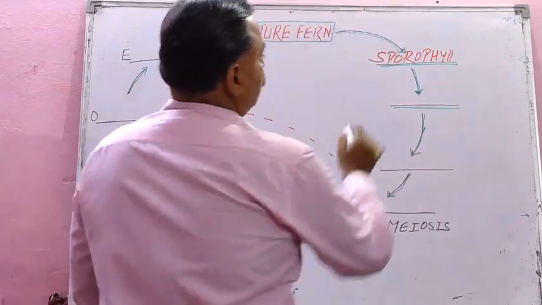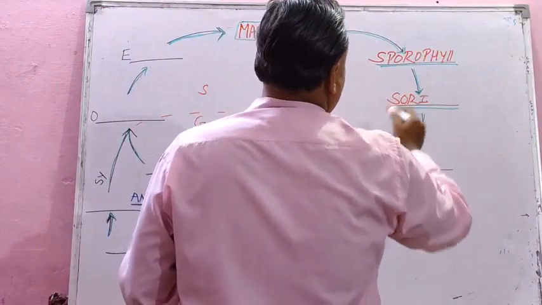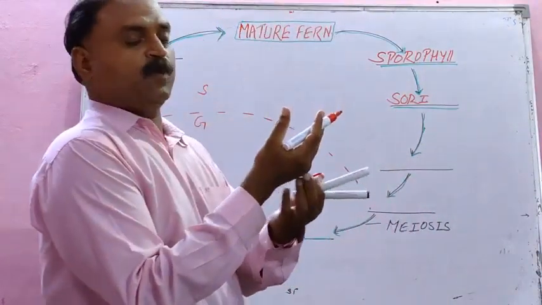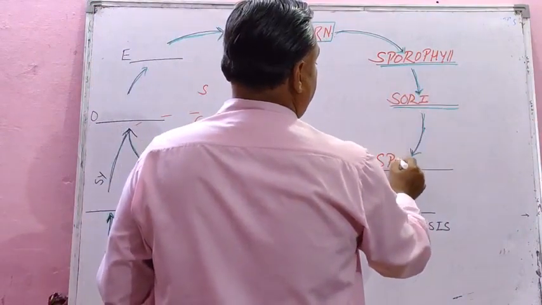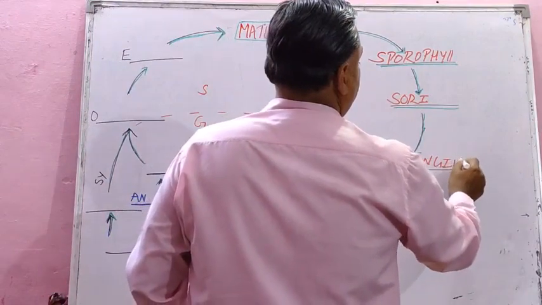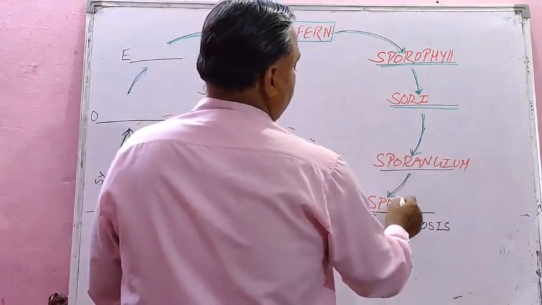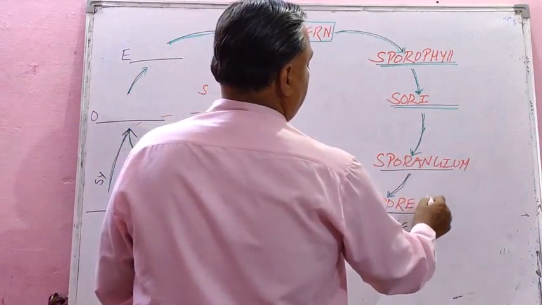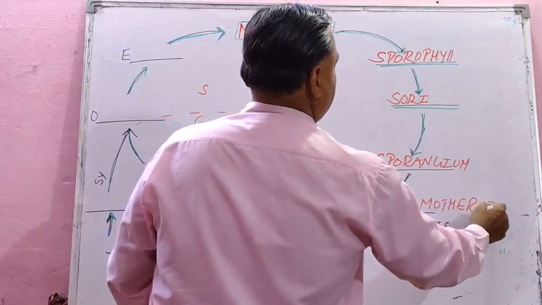We will have sori, sorus, beneath the leaf, the reproductive spot, and that will develop sporangium inside. Sporangium has spore mother cell.